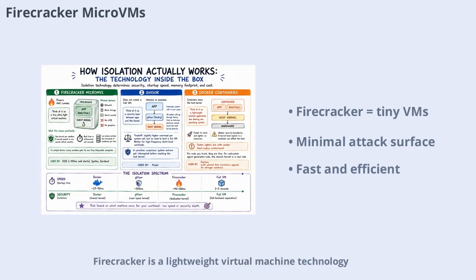Firecracker is a lightweight virtual machine technology, powering AWS Lambda and many AI sandboxes. Each sandbox runs its own minimal Linux kernel, drastically reducing the attack surface. Boot times are measured in milliseconds, and memory overhead is low enough to run thousands of sandboxes on a single host. This means every agent gets its own tiny disposable computer, maximizing both security and efficiency.